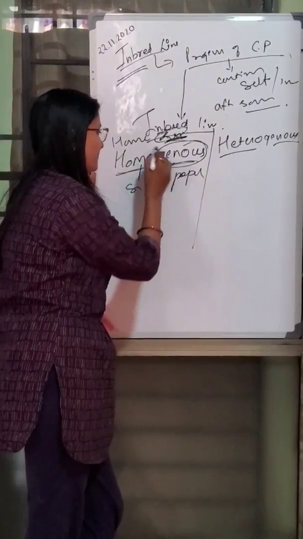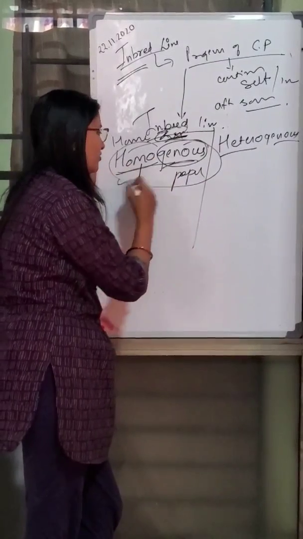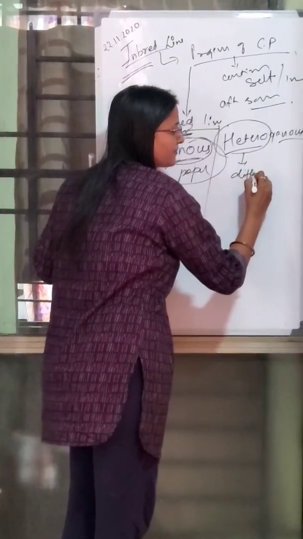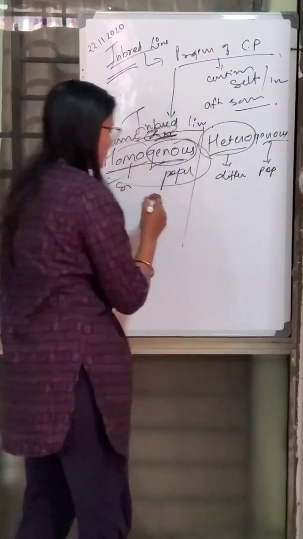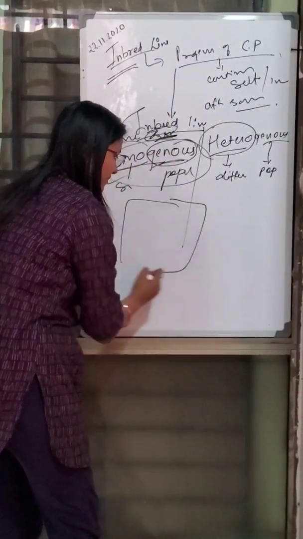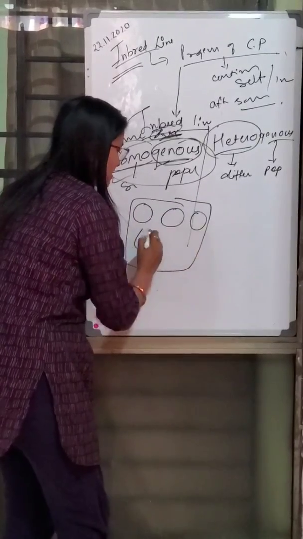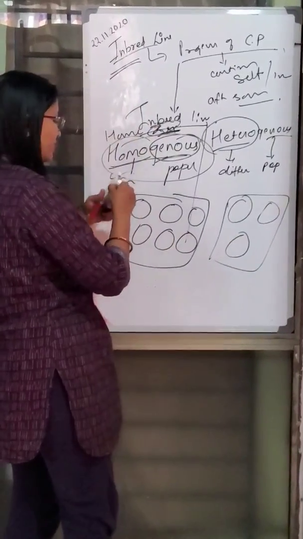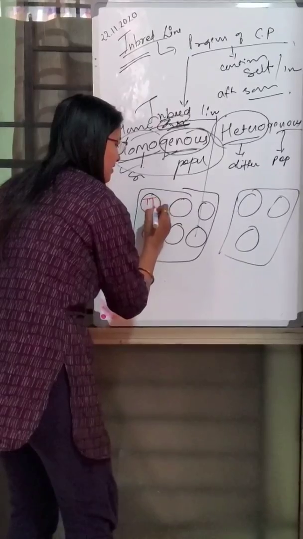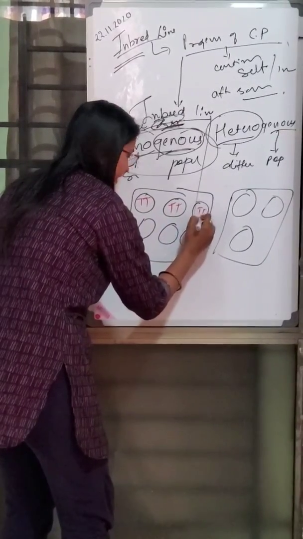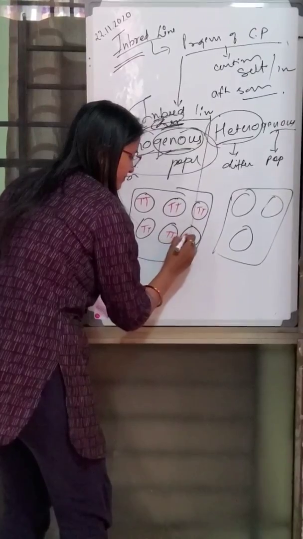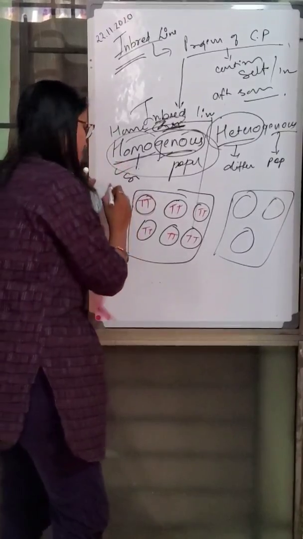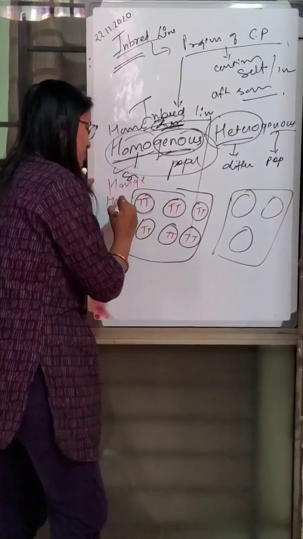So when we talk about a similar population, it is homogeneous population, and heterogeneous means different populations. Suppose there is a population, and these are the individual plants. If the individuals show similar type, then we call the population homogeneous and the individual homozygous.